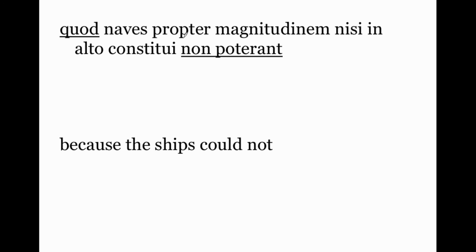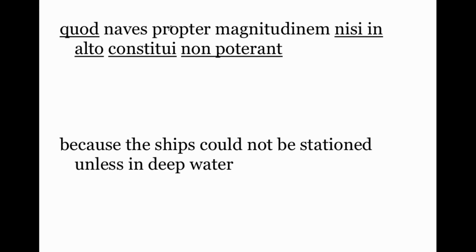So what they were not able to do, they could not constitui, be stationed, okay? This is the passive infinitive of the verb constituere, okay? So constituere would mean to station or to hold ground. So they could not be stationed, nisi, unless, okay? Unless in alto, literally in deep, understood water, okay?